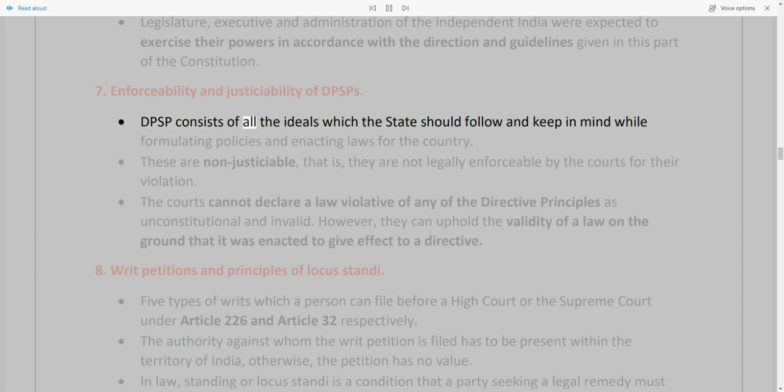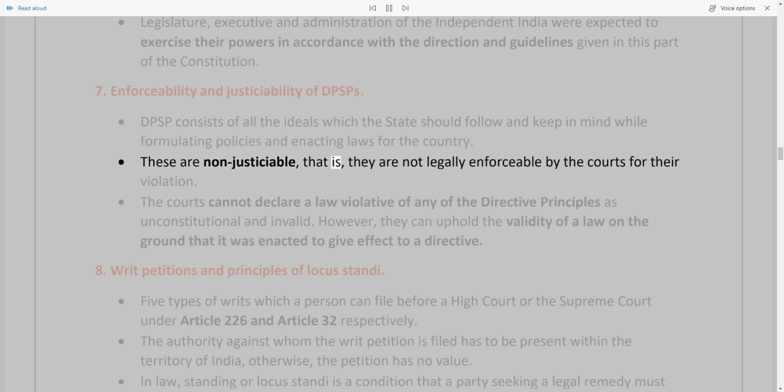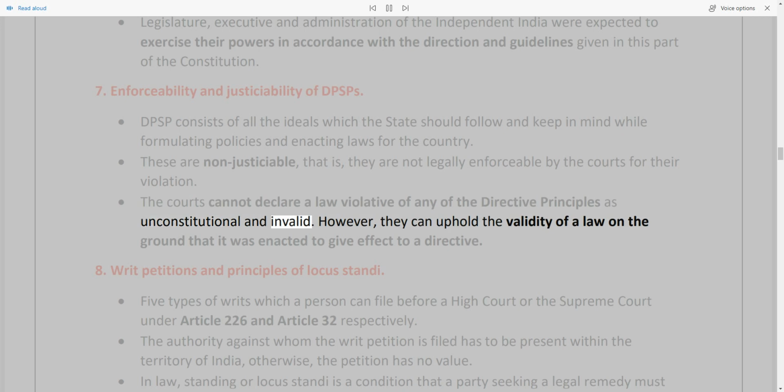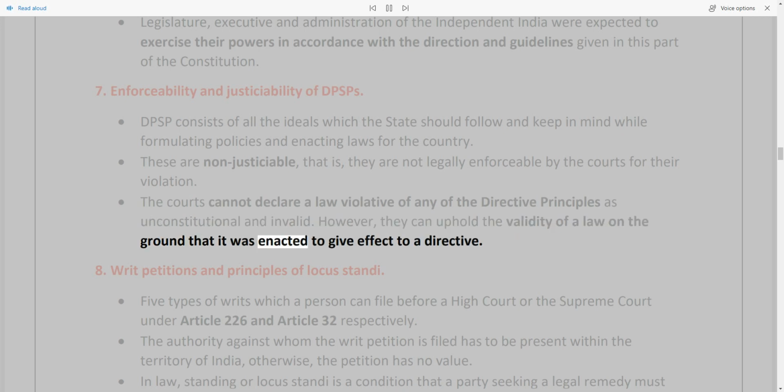DPSP consists of all the ideals which the state should follow and keep in mind while formulating policies and enacting laws for the country. These are non-justiciable, that is, they are not legally enforceable by the courts for their violation. The courts cannot declare a law violative of any of the directive principles as unconstitutional and invalid. However, they can uphold the validity of a law on the ground that it was enacted to give effect to a directive. 8. Writ petitions and principles of locus standi.